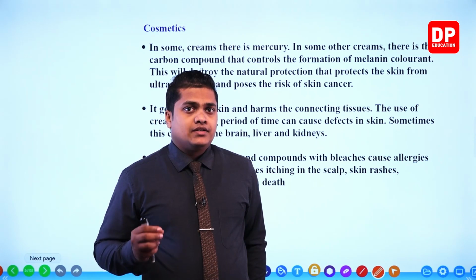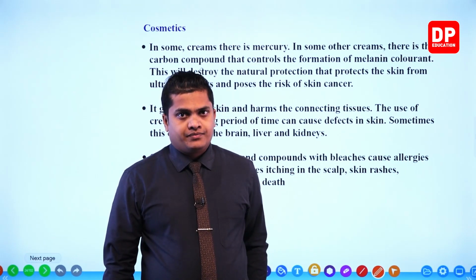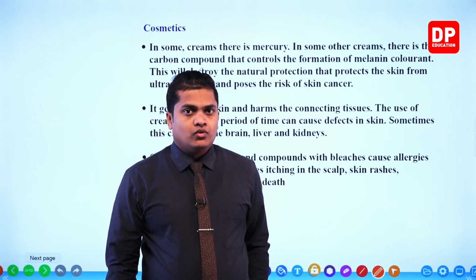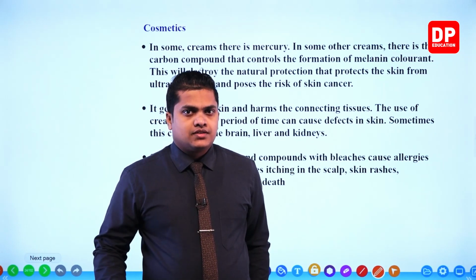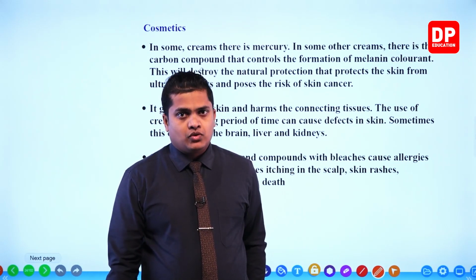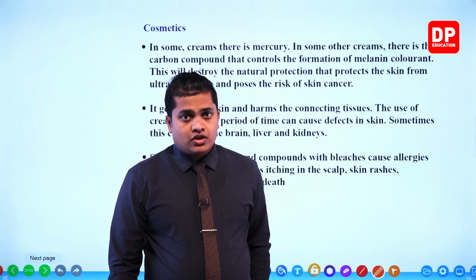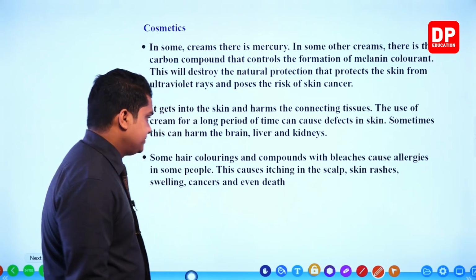Okay, and even death can also occur. So therefore, there are vast kinds of side effects which are going to happen because of artificial cosmetic substances. Okay, right then. So this is about the cosmetics then, right?